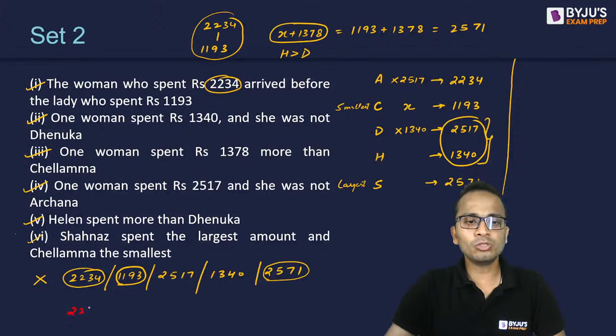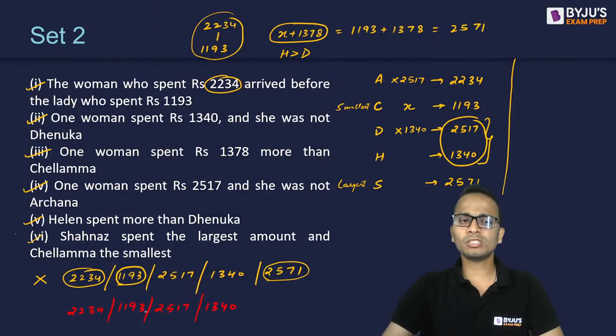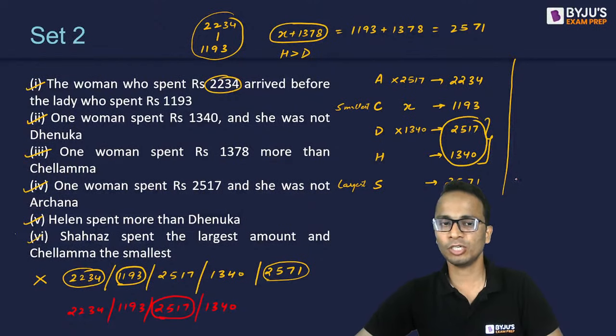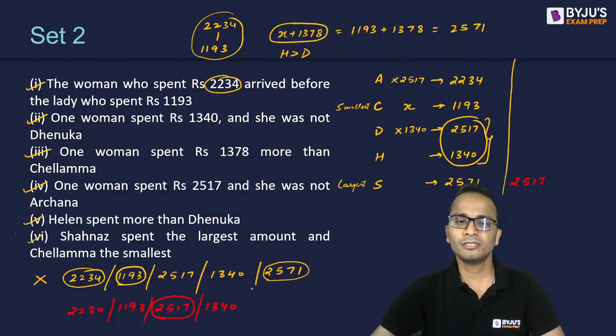So 2234, 1193, 2517, and 1340. Now earlier what I did was I started by assuming 1193 as the least amount. Now what I can do is start by assuming 2517 as the largest amount. So I'll put 2517 here.